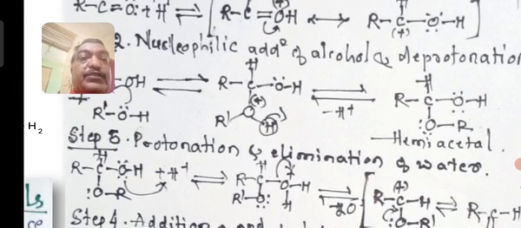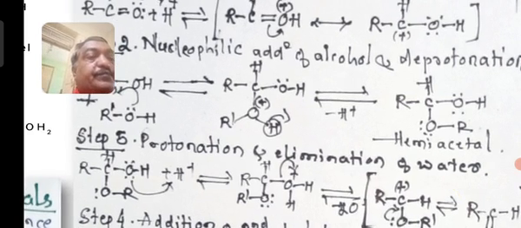The OH group will take a proton to form OH2 plus, and that will lose a molecule of water to form carbon with positive charge, H and OR dash. This is the formation.